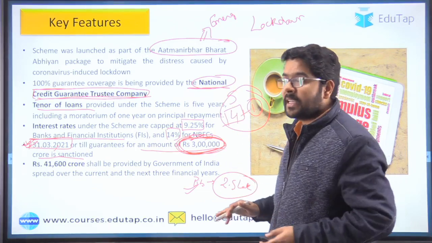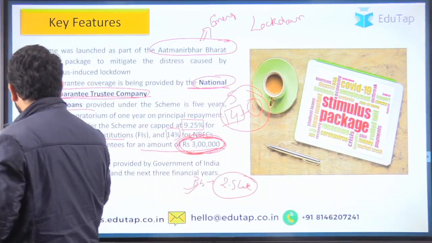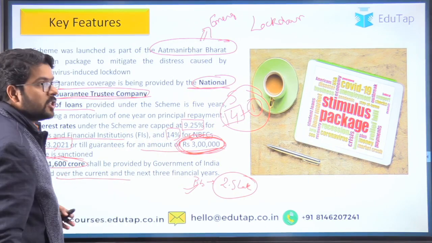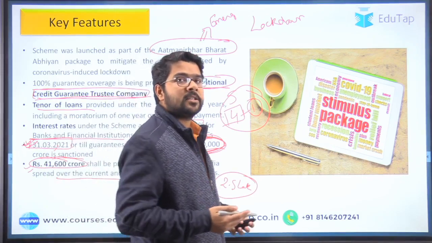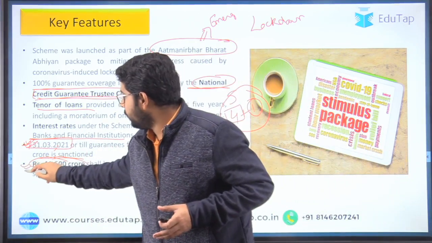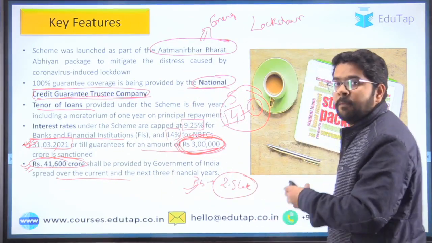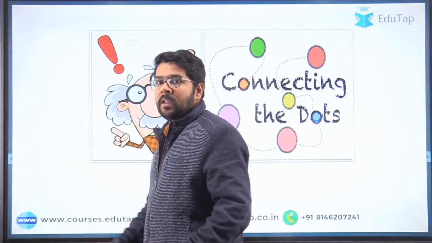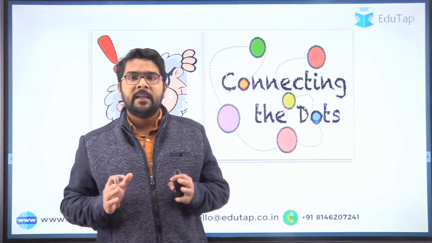For this particular scheme, guys, government has already created a corpus of 41,600 crore, for the current financial year and over the 3 years. So in totality for the 4 years, government has created this much of separate corpus to support this particular scheme. So guys, I hope now you have understood the emergency credit line guarantee scheme.